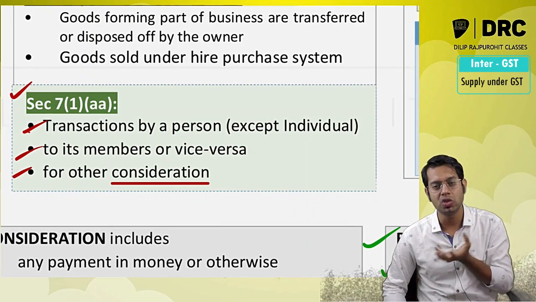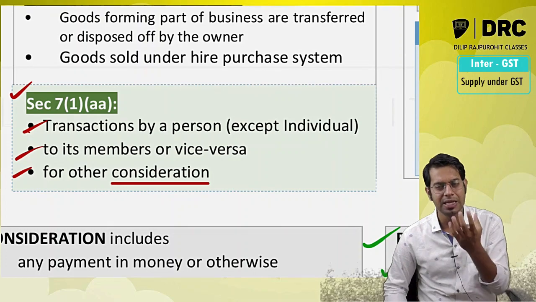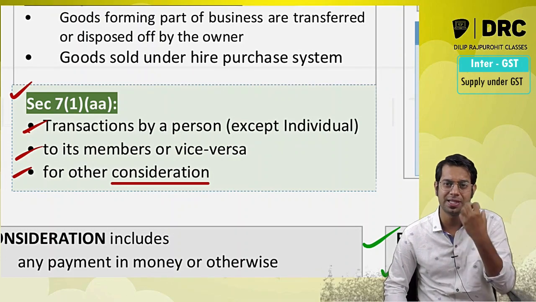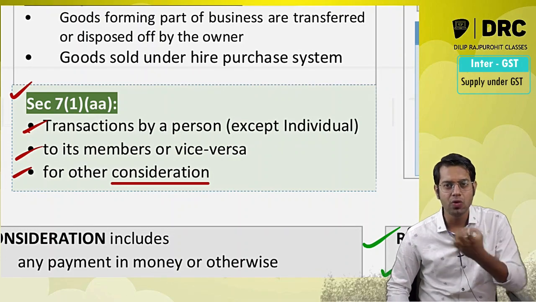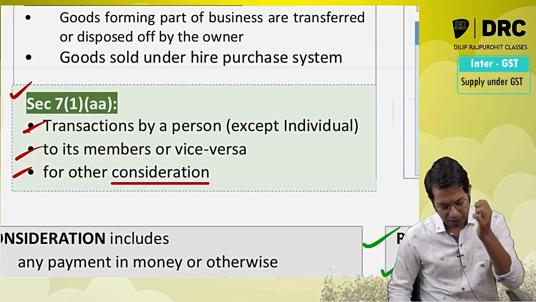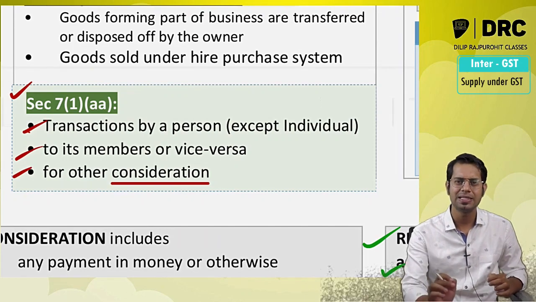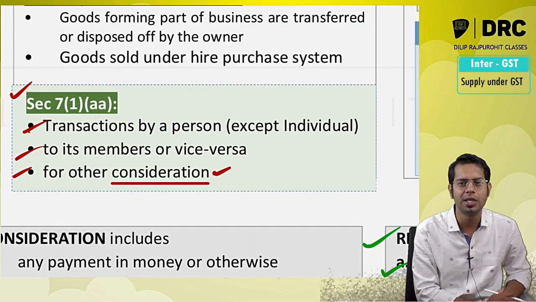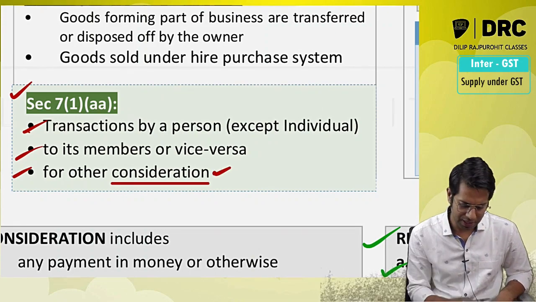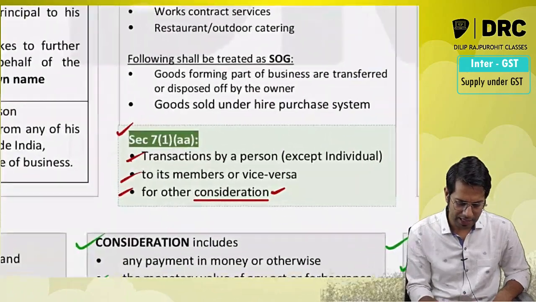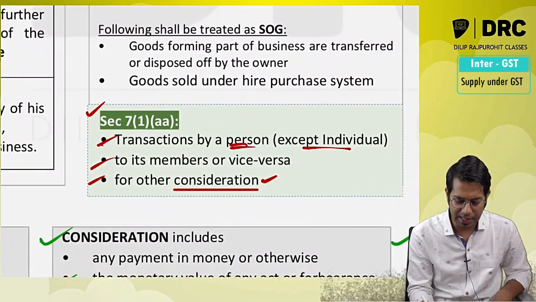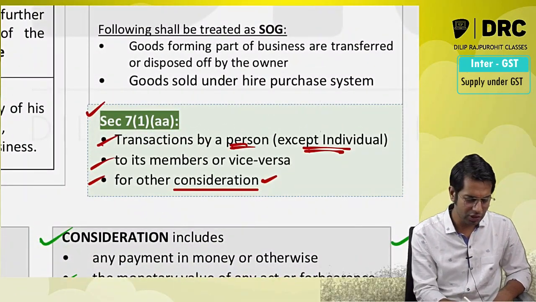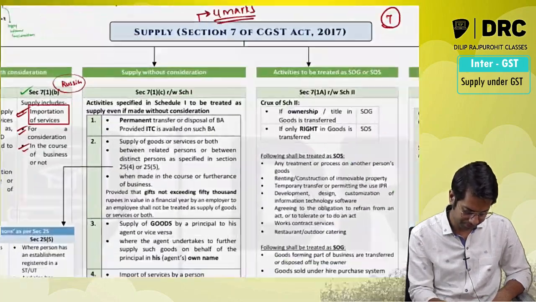So if that association is giving services to its own members, say there is some cooperative society giving services to its own members, there is a trade union giving services to its own members, so in such cases the activities or transaction by a person to its own members, if it is for a consideration, then it will be treated as supply. Here, activities or transaction by a person other than individual. Individuals are excluded from this particular point.